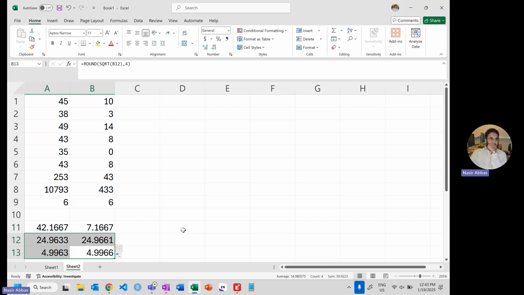Why is there a little change here? Because of rounding. Where did the rounding come into the picture? Where I'm using the mean, summation x square and so on, because of the rounding. But up to the fourth decimal, if there is a difference, no issues.